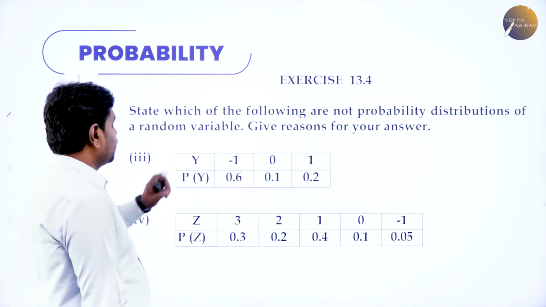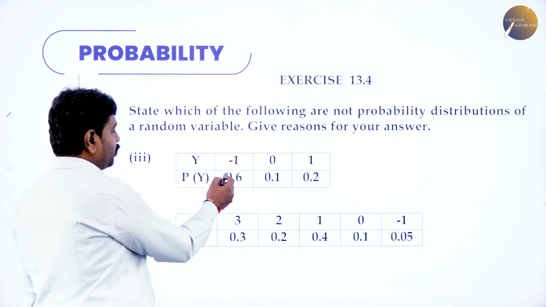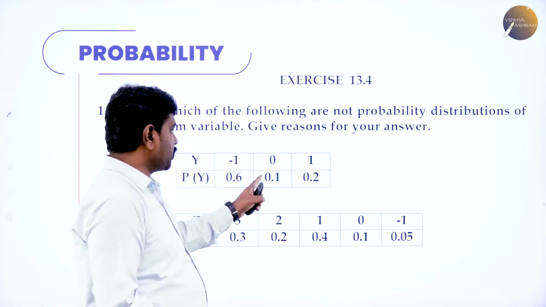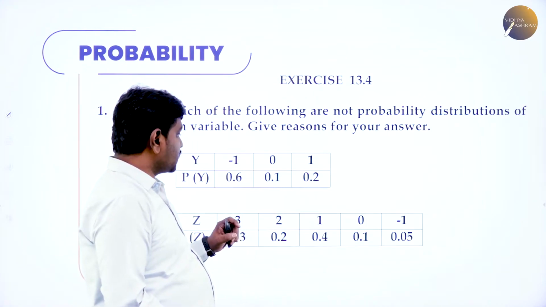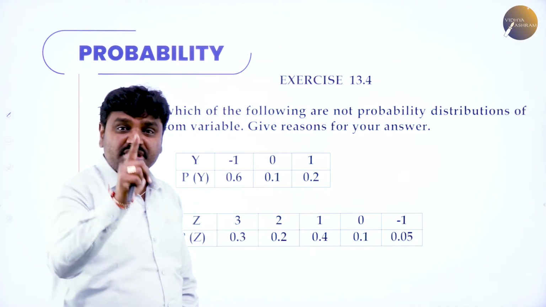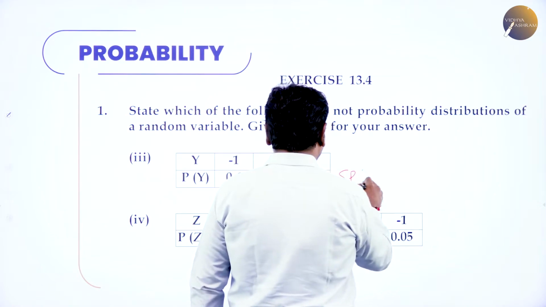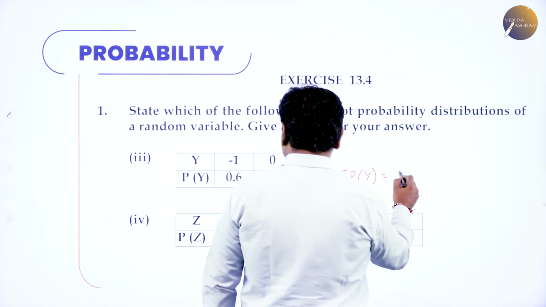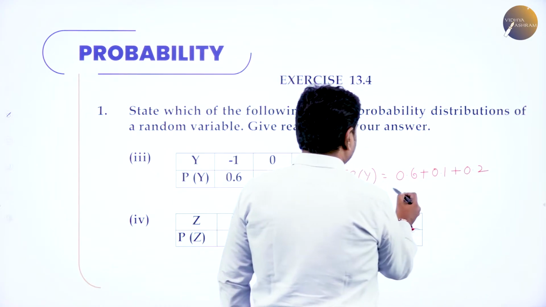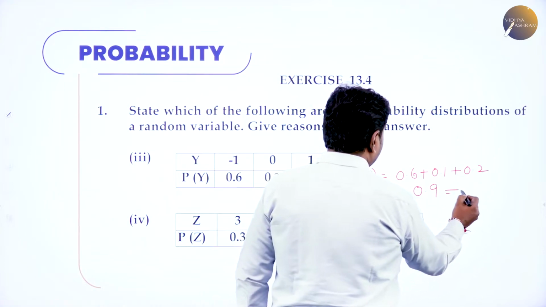Next, the random variable values they give are -1, 0, 1, and p of y they give 0.6, 0.1, 0.2. If you add all the probabilities, 0.6 plus 0.1 is 0.7, 0.7 plus 0.2 is 0.9. The sum of the probabilities in a probability distribution should give you 1, but here it is not giving you 1. Sigma p of y is 0.6 plus 0.1 plus 0.2, which gives 0.9, which is not equal to 1.